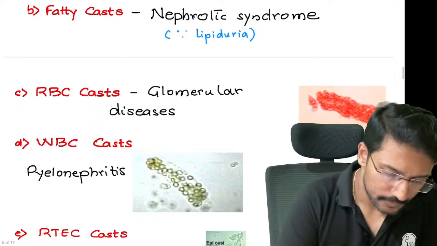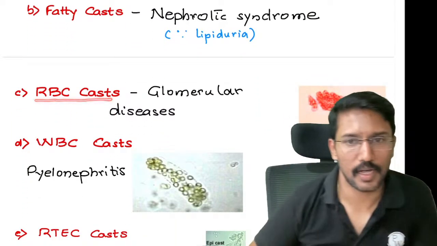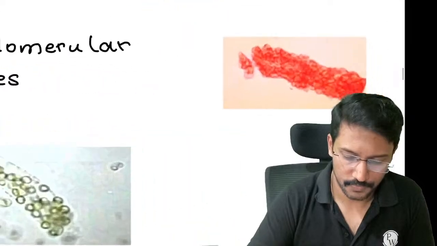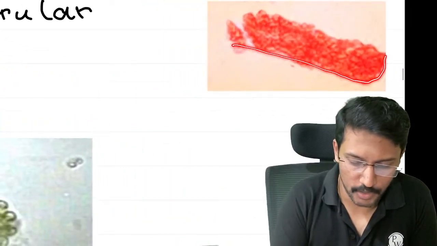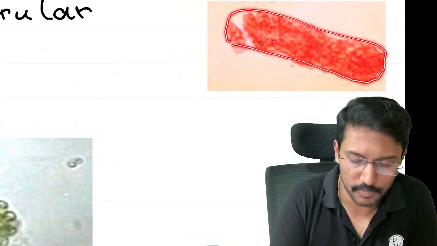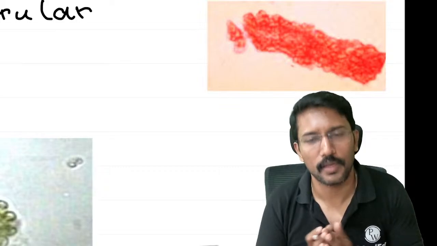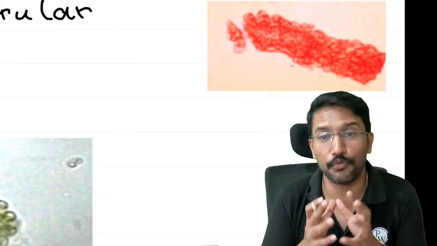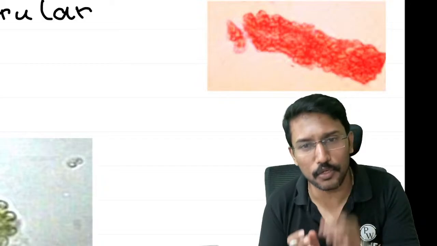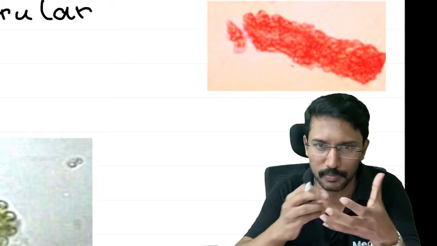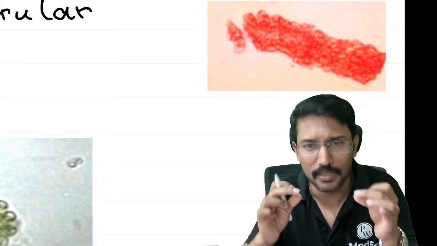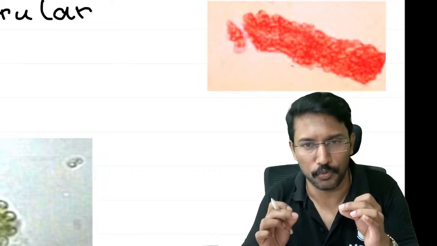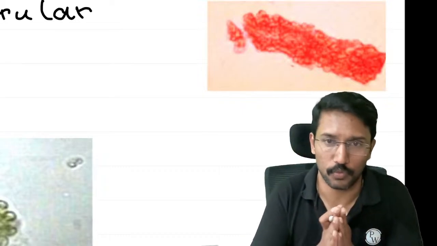Okay. Then we have RBC cast. Look at this image. You can see a skeleton made of the Tamm-Horsfall protein, and on top of that, plenty of RBCs are loaded. When will that happen? When RBCs reach the tubules. Please remember where the casts are formed. Casts are formed in the tubules. These Tamm-Horsfall proteins spend some time there, precipitate and form the cast. They take the shape of the tubule. So they are formed in the tubule.